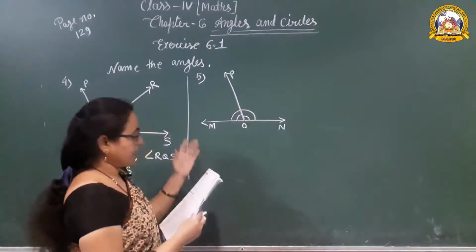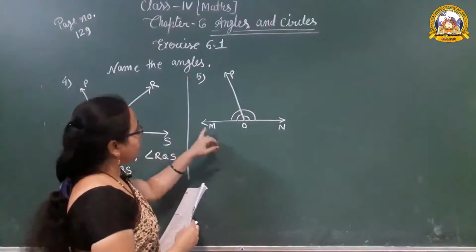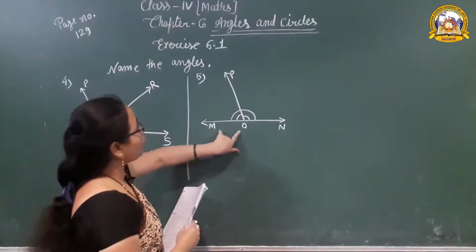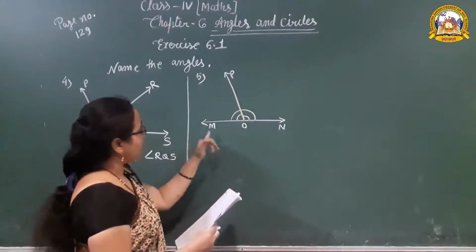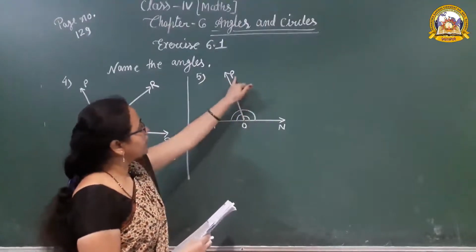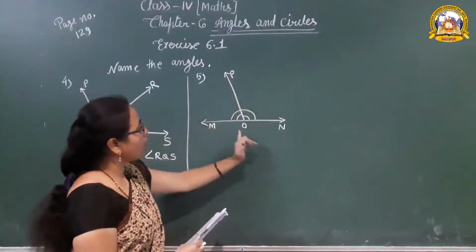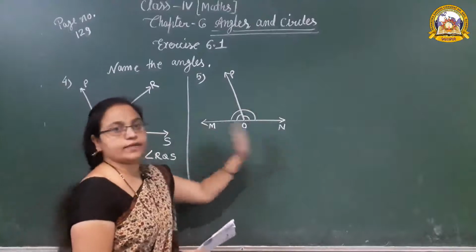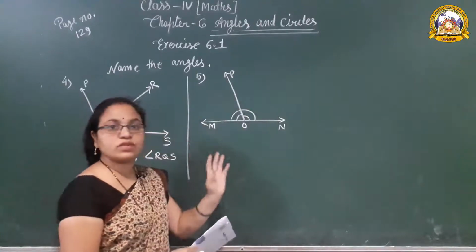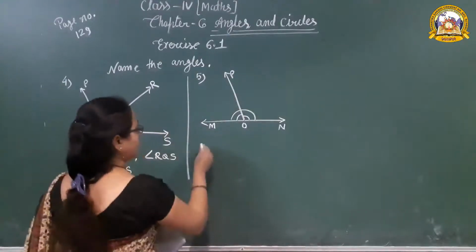Okay, so how many angles? Once again, angle MOP, angle PON, angle MON.